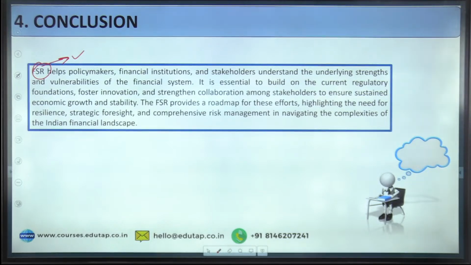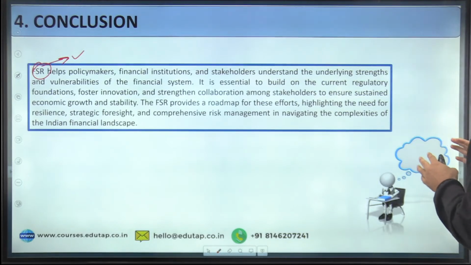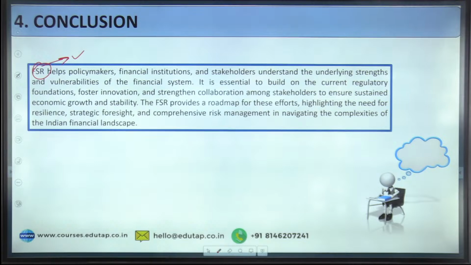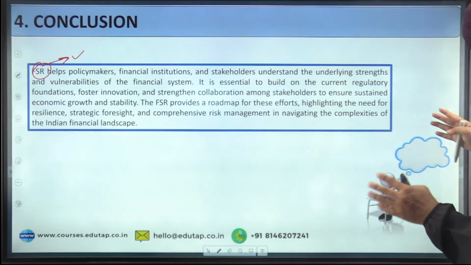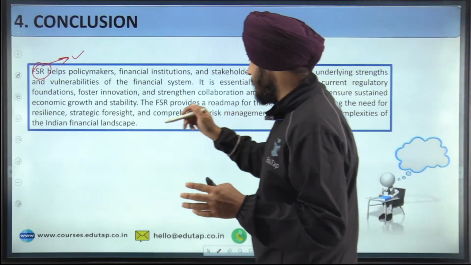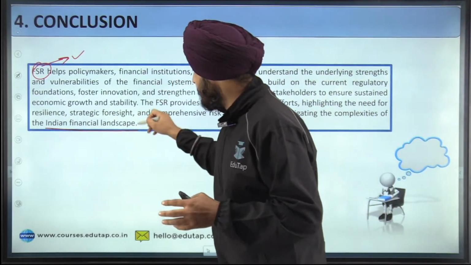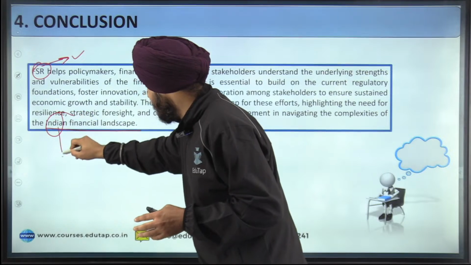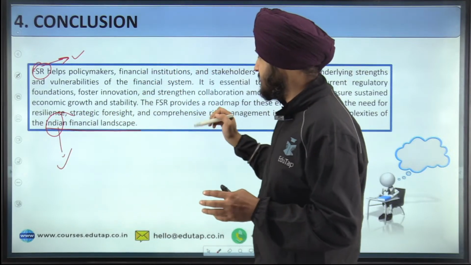The FSR provides a roadmap for these efforts, highlighting the need for resilience, strategic foresight, and comprehensive risk management in navigating the complexities of the Indian financial landscape, because the question was with respect to India. So we are ending it with the Indian financial landscape.